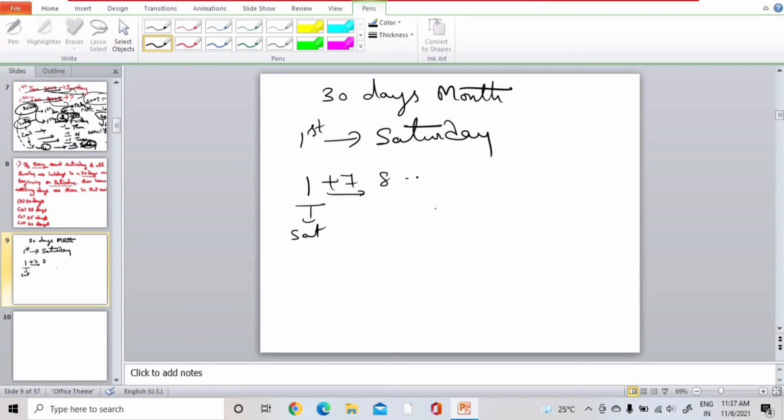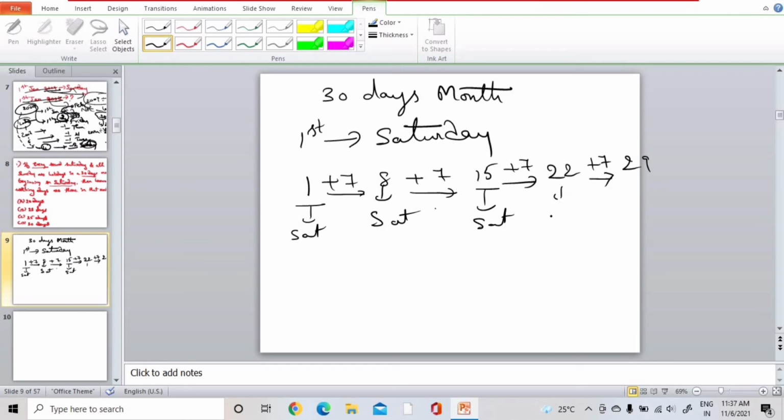8th is Saturday, plus 7. 8 plus 7, 15. 15 plus 7, 22. 22 plus 7, 29. Okay, 8th is Saturday, 15th is Saturday, 22nd is Saturday, 29th is Saturday. And first is Saturday means second is Sunday.